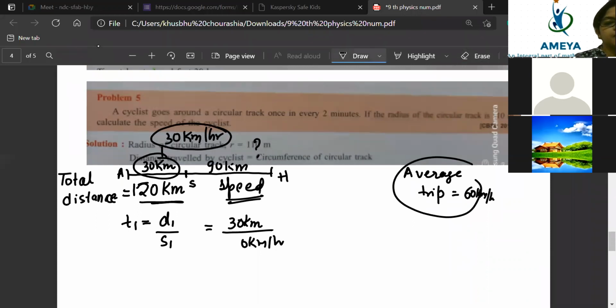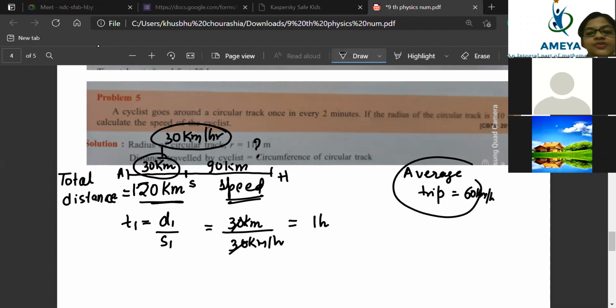Here 30 kilometer, so how much time are you taking? 30 and 30 will get cancelled. The time taken is 1 hour. The time taken to go from your home to school is 1 hour. Very good. Again and again I am telling you, you have two parts: one from your home to school, then school to my home. From your home to school you take 1 hour and cover a distance of 30 kilometer. Now the remaining journey is 90 kilometers.